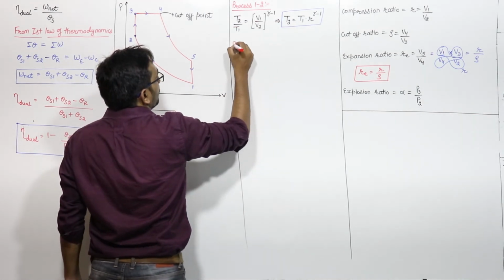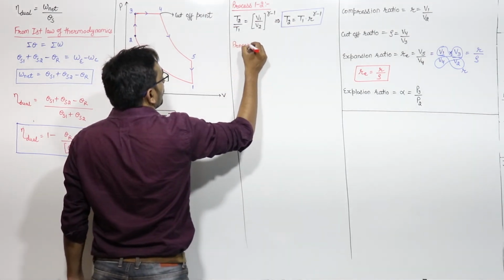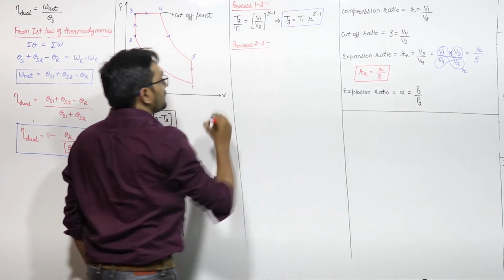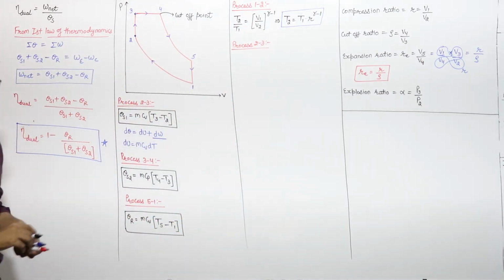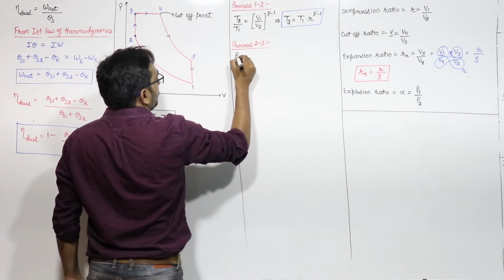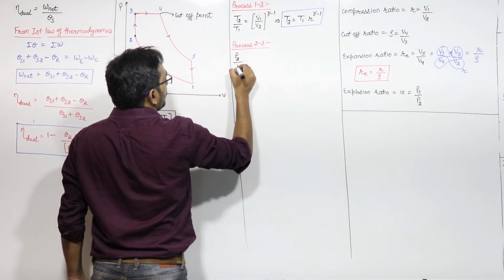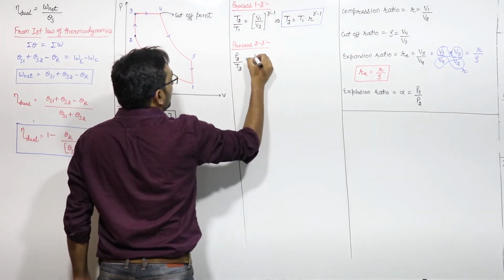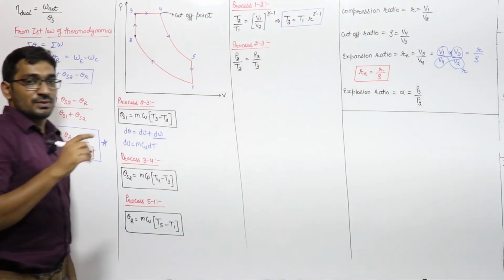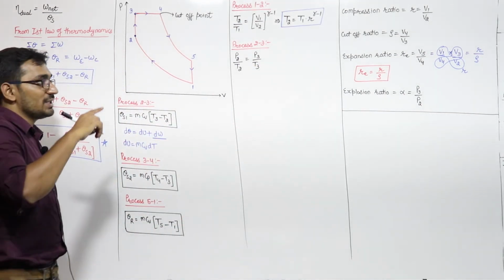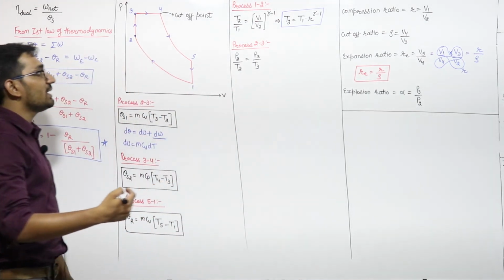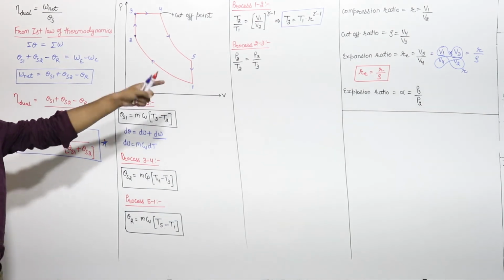Now let us start from process 2 to 3. Process 2 to 3 is a constant volume heat addition. So for the process 2 to 3, I can write P2 by T2 will be equal to P3 by T3, because the ideal gas equation is P2 V2 upon T2 is equal to P3 V3 upon T3. V2 and V3 are same, so I cancelled it out.